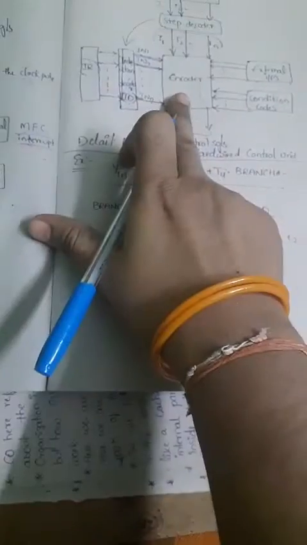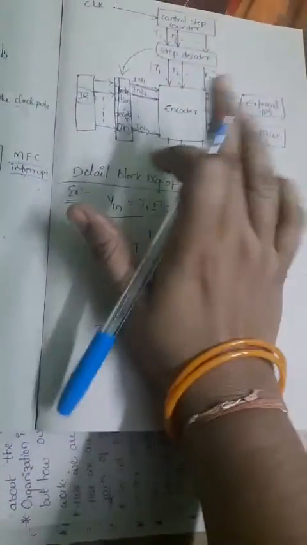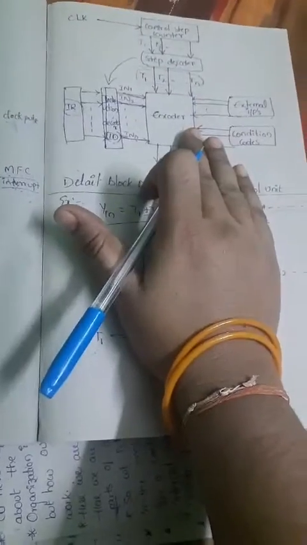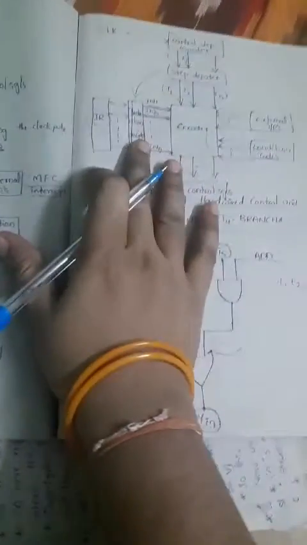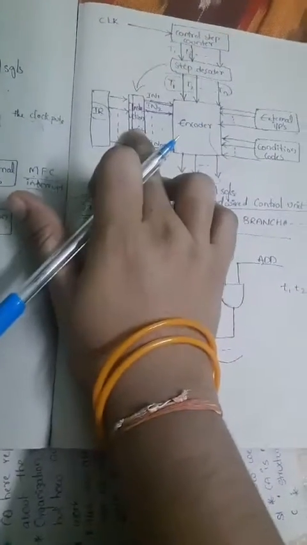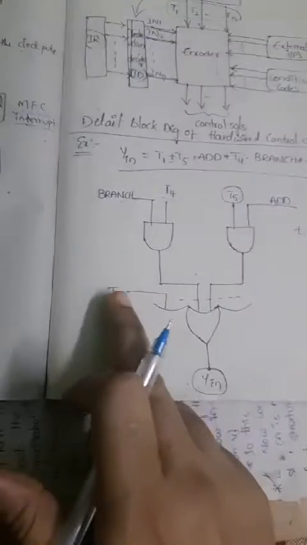So Y input is one of the control signals generated by the encoder output by considering the different inputs. In that case, it will consider the instruction inputs, as well as the timing signals.